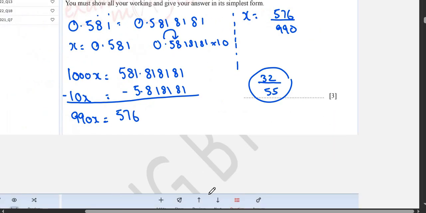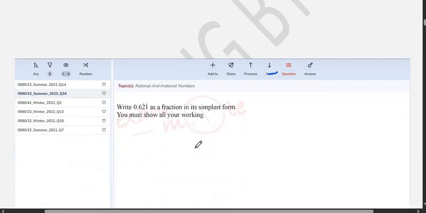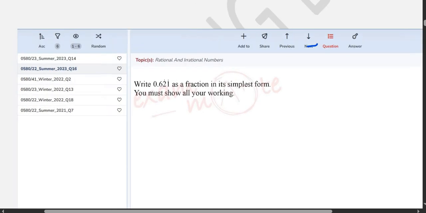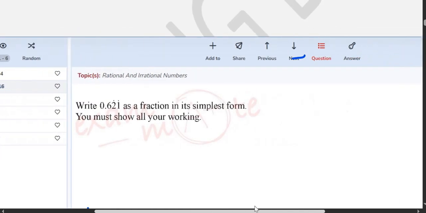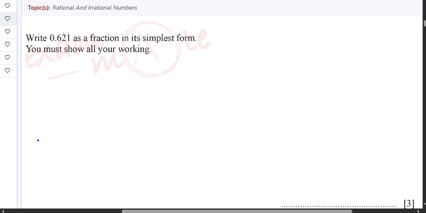Alright, any confusion? I hope you guys have no confusion. Now again, we have a similar question. I decided to do at least 2 questions for each topic so that you guys understand it. Again, we have 0.621, there's a dot on 2 and 1, so this basically means 0.6212121.